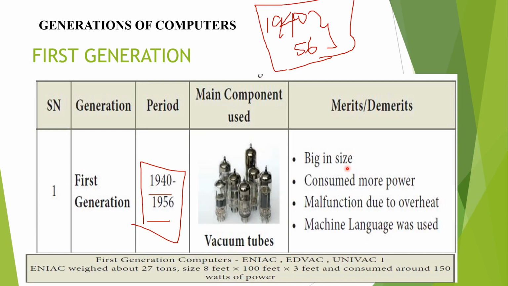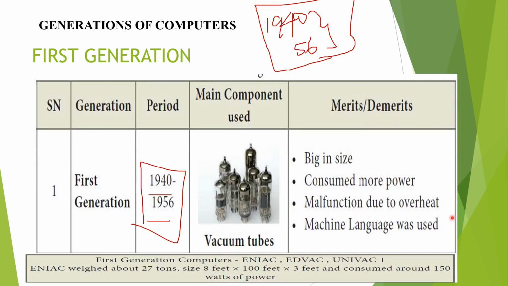Why? Because we already discussed how many vacuum tubes are connected in ENIAC. 17,000 to 18,000 vacuum tubes are connected. So it's very big in size. Then it consumed more power. It is considered a demerit. So you put merits as well as demerits. Consumed more power means it takes a lot of energy to do the work.